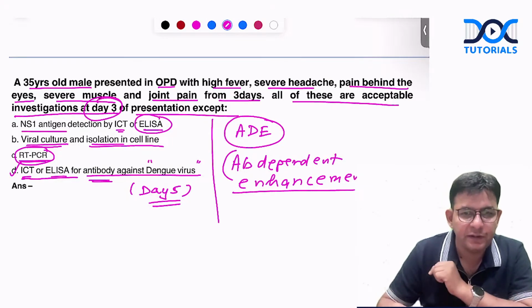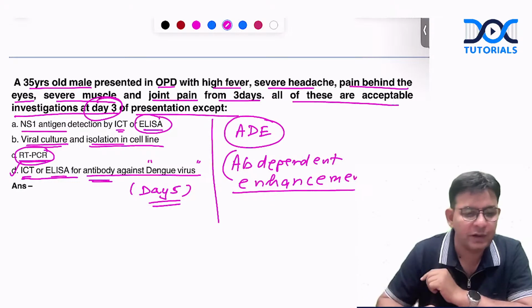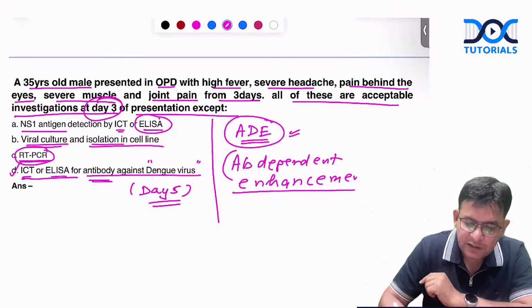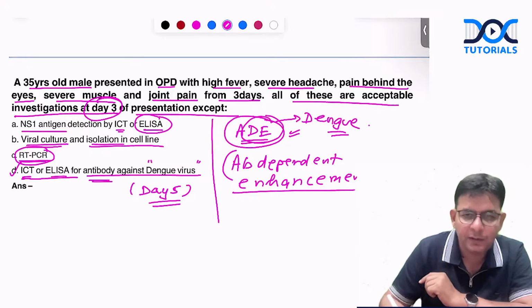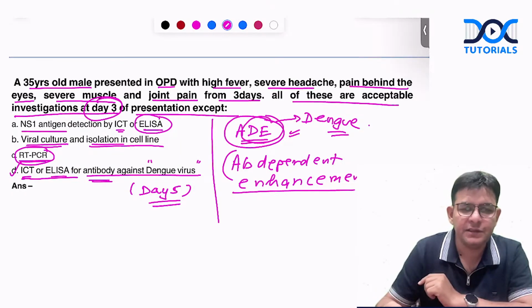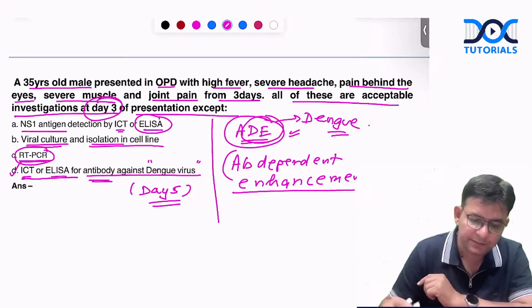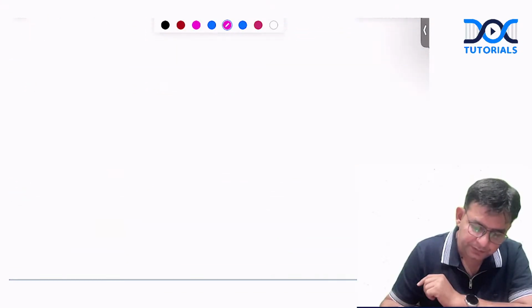Dengue hemorrhagic fever or dengue shock syndrome. Is it fine? So this ADE phenomenon is exclusive of what? It is exclusive of dengue. And this is the problem. The dengue vaccine also is said to be a failure because of this. Okay, so that is also there.